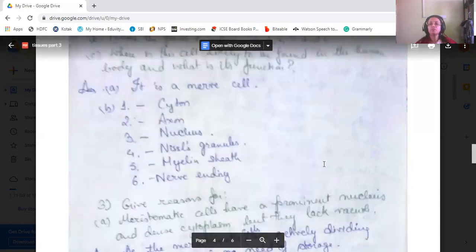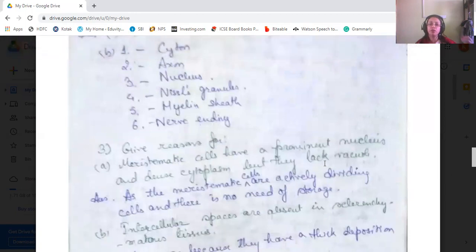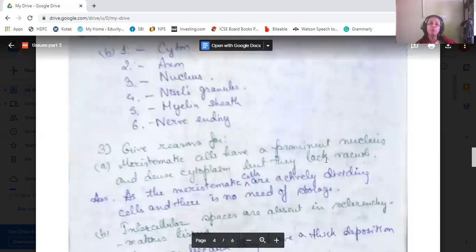Without these nerve cells, neurons, you can call it, the single cell of nerve is known as neuron. So without these neurons, you cannot transport impulses, or rather you will not be able to feel. Okay, now then we come to some give reasons for.